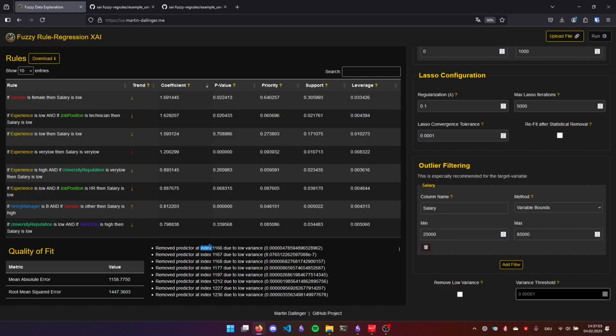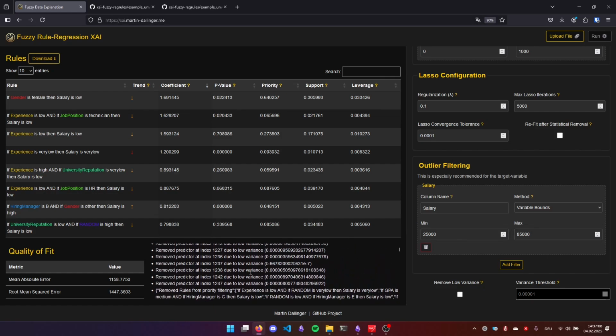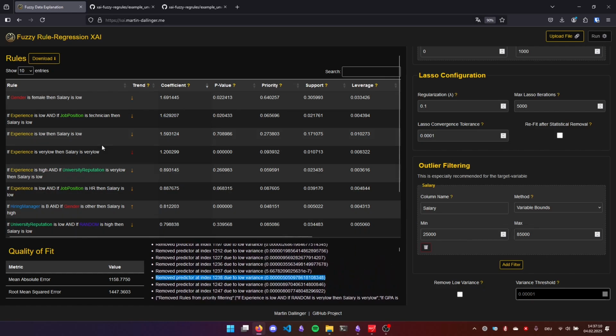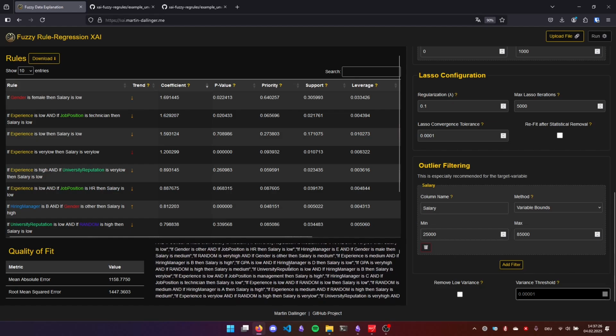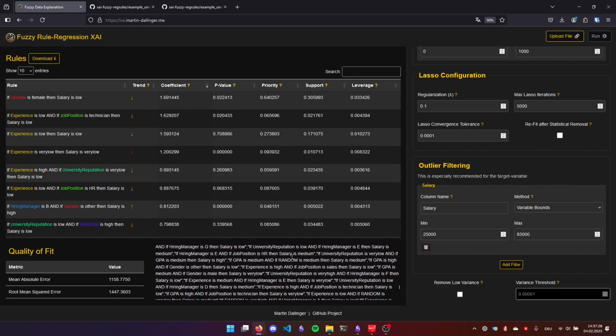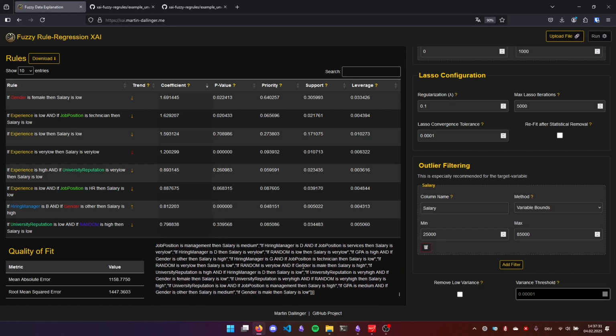There's a few predictors removed as they have no variance, essentially. And this means if there's a rule that is never active, why would we analyze it? There's no need in analyzing it, so we immediately remove it. And then there's rules which are removed by priority filtering, so the priority was too low. This is essentially really good to get rid of many.